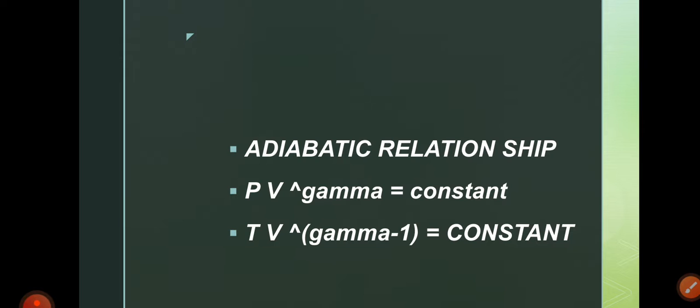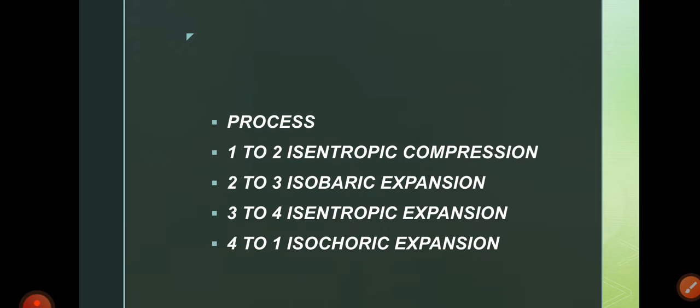So some of the adiabatic relationships: PV to the power gamma is equal to a constant, TV to the power gamma minus 1 is equal to a constant. I have explained process 1 to 2 is an isentropic compression, 2 to 3 is an isobaric expansion, 3 to 4 is an isentropic expansion, and 4 to 1 is an isochoric compression.